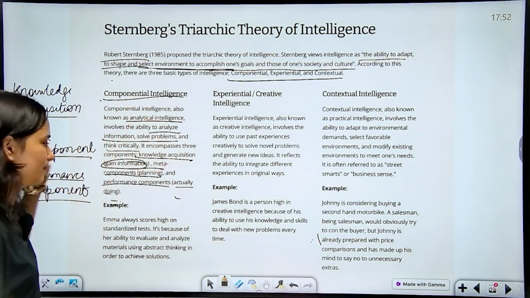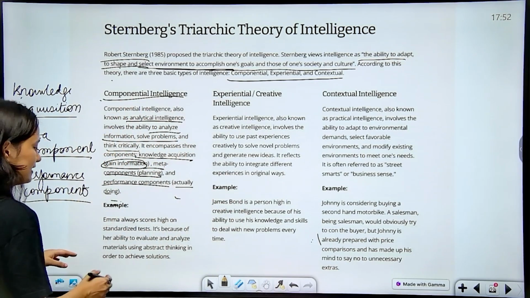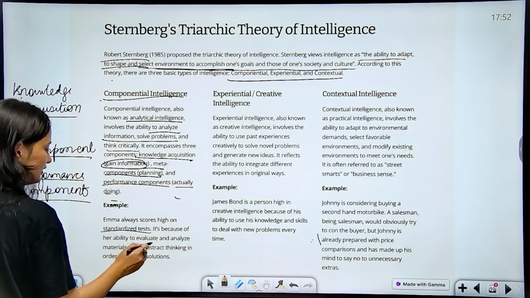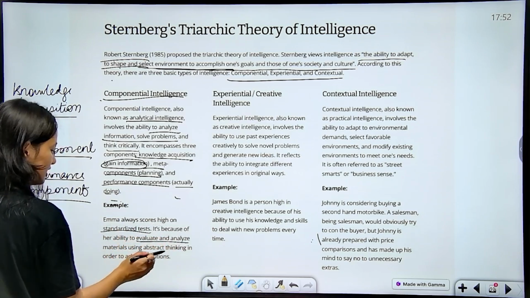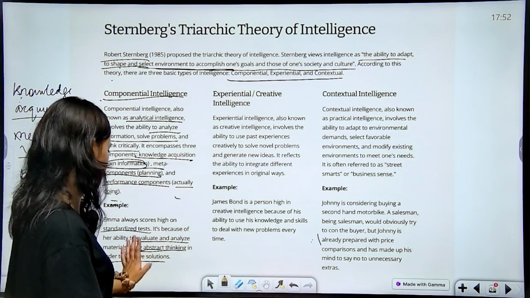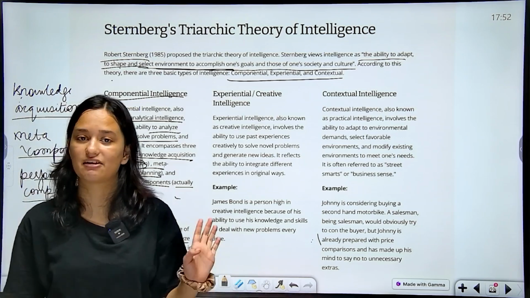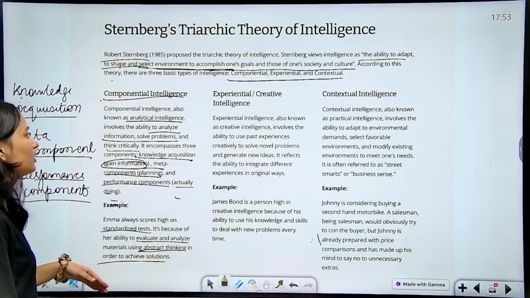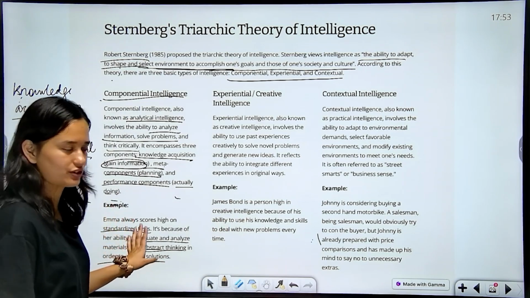componential intelligence. If you look at the example here, Emma always scores high on standardized tests because of her ability to evaluate and analyze materials using abstract thinking in order to achieve solutions. Okay, so she has the ability to analyze and evaluate the questions and the information. So she is said to have a higher componential intelligence.